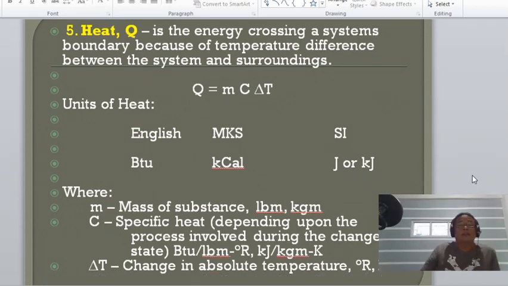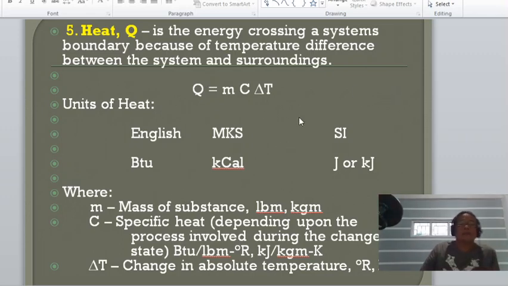Another is heat. Heat is the energy crossing the system boundary because of temperature difference between the system and the surroundings. So, without any temperature differential between the body and the surroundings, of course, heat will not flow.